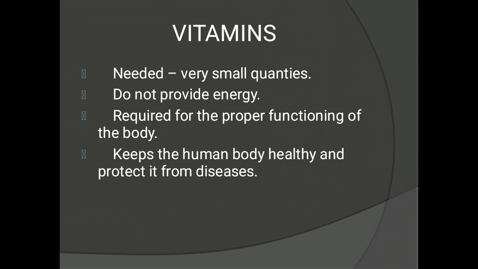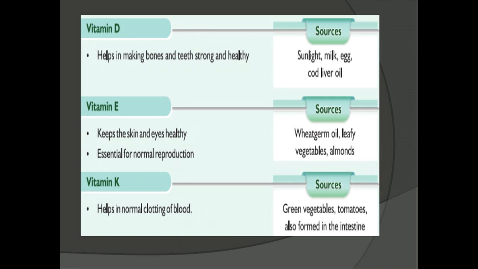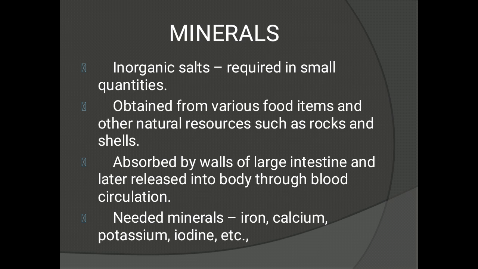Next we saw about vitamins. They do not produce energy, but they are needed in very small quantities because they are needed for proper functioning of the body. The various vitamins are A, B, C, D, E and K, and also we saw about their functions and their sources, right? Next we saw about minerals.